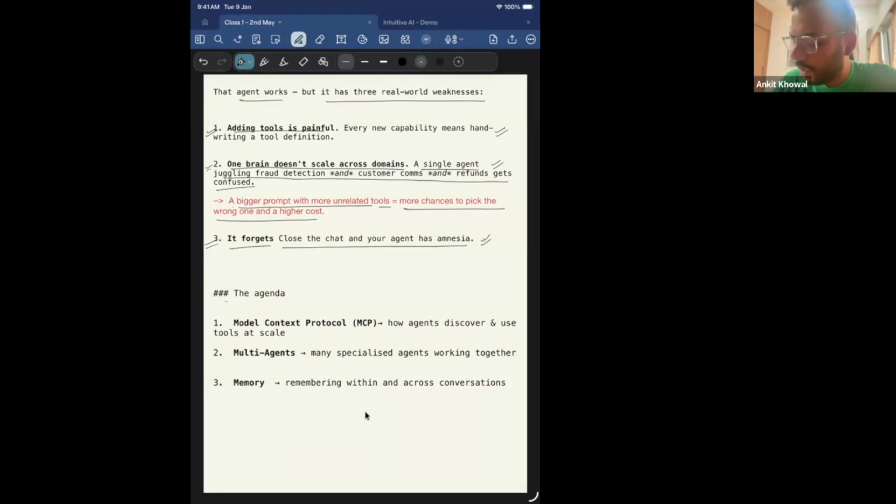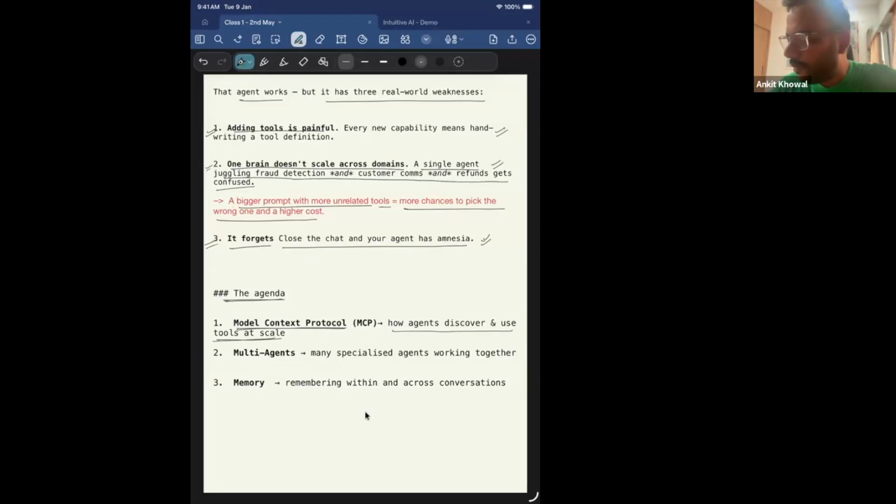Today's agenda is we'll learn about Model Context Protocol, which is solving the first problem. Adding tools is painful, right? Like we saw, adding 40 tools, or adding new tools to my tool set, is a painful process. I have to update the code every time, right? So MCP solves this problem: how agents discover and use tools at scale.